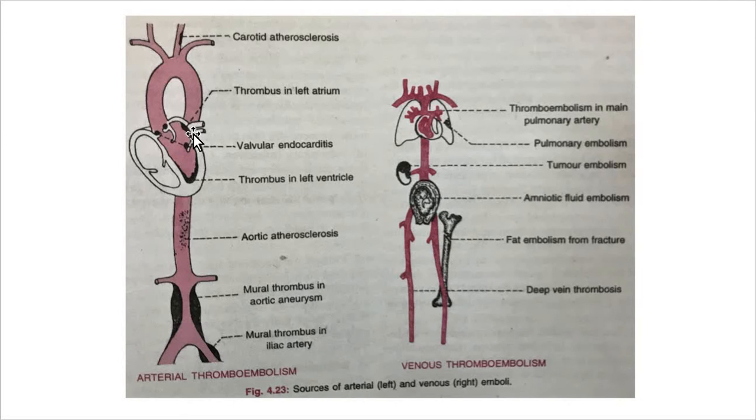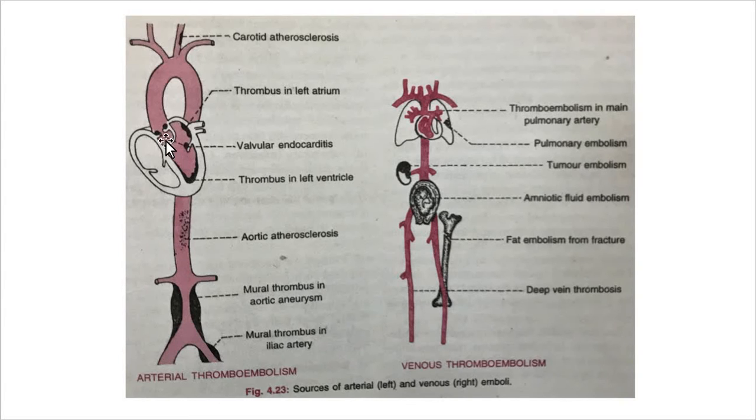Here you can see the thrombus, the black patch. So this is the thrombus of carotid atherosclerosis. Now here you can see the thrombus in the left atrium. Again here you can see the valvular endocarditis.